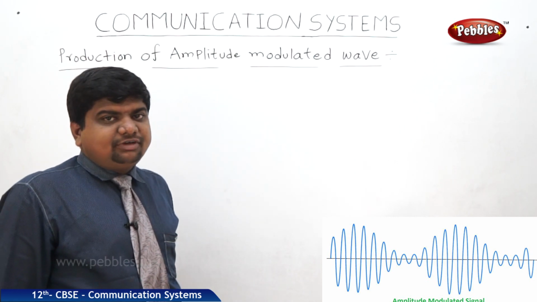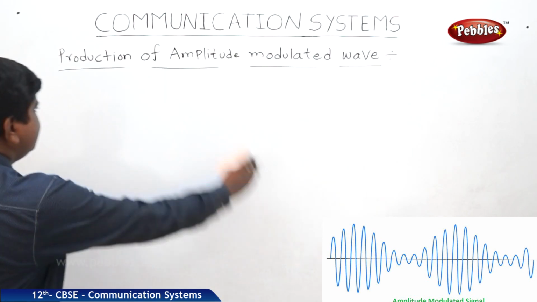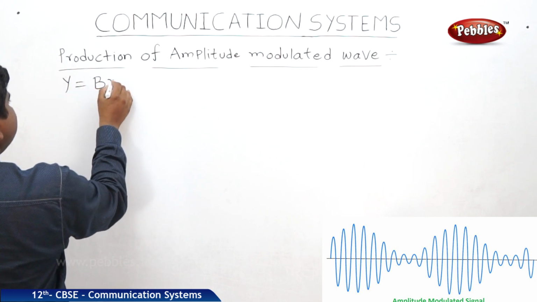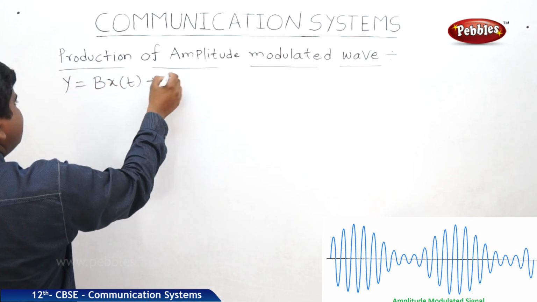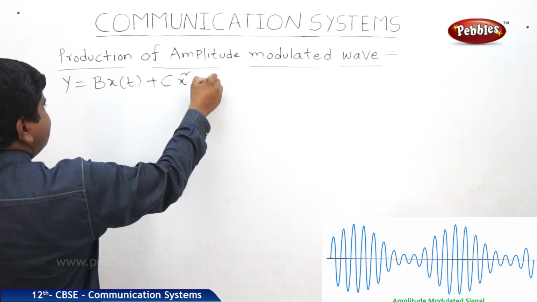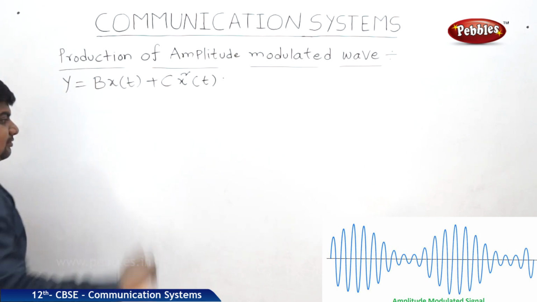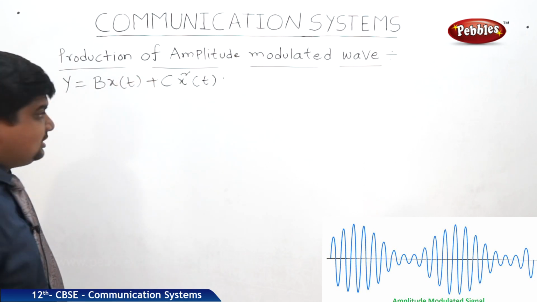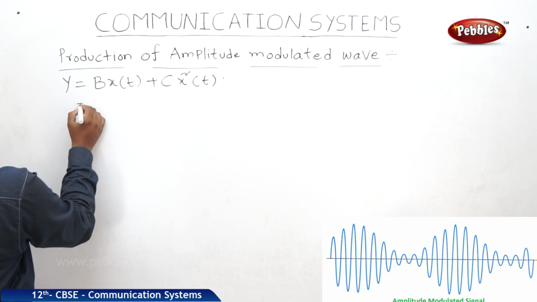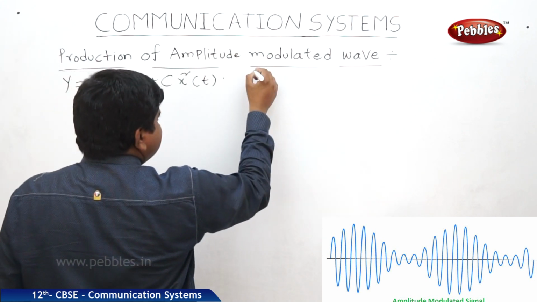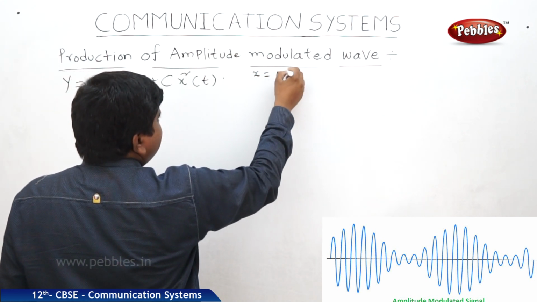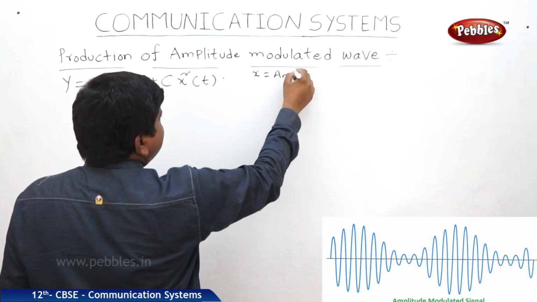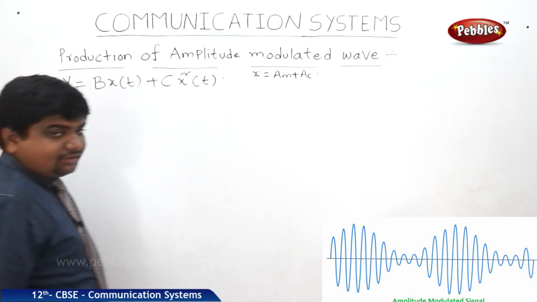Now we will see the equation part for the resultant displacement. The generalized equation for this resultant equation is bx(t) plus cx square(t), where x and x square are the resultant displacement, and b and c are the constants. So what is x actually? Where x is equal to the addition of amplitudes of modulating and carrier wave.